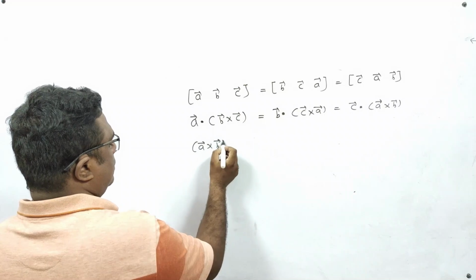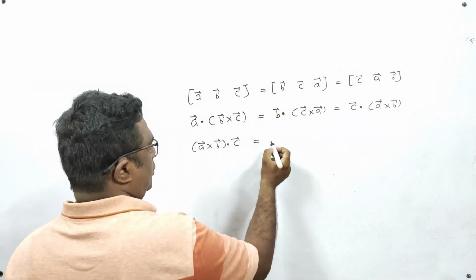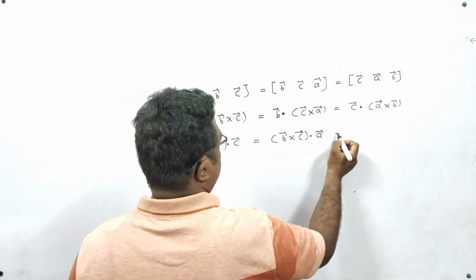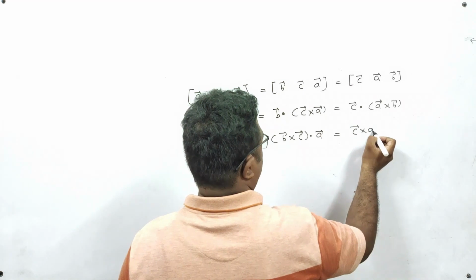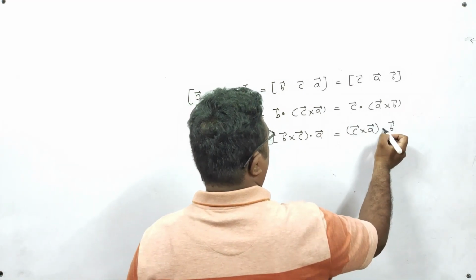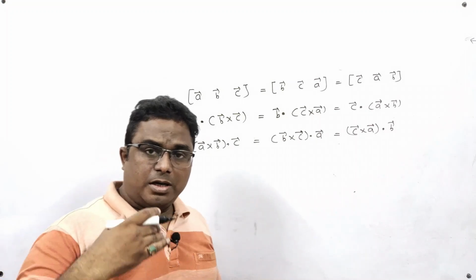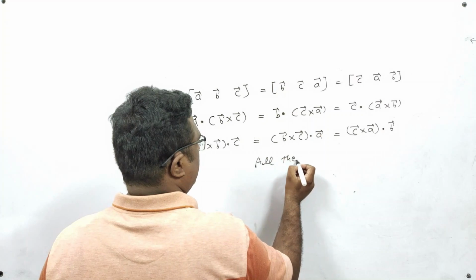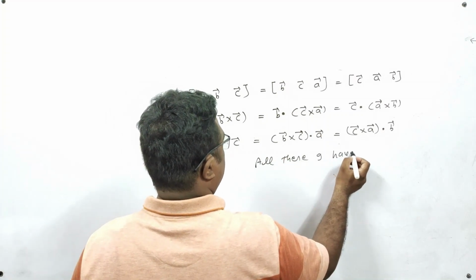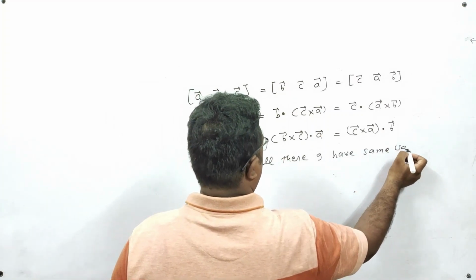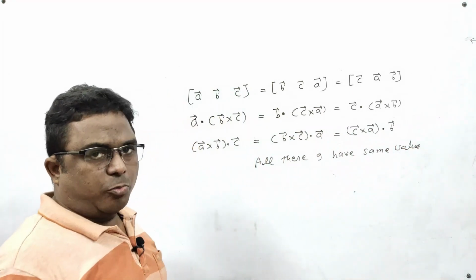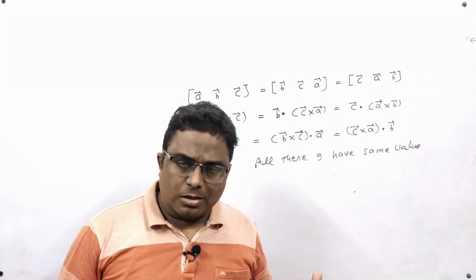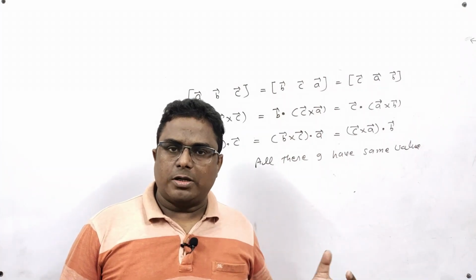A cross B dot C is equal to B cross C dot A is equal to C cross A dot B. So I have written the same thing in 9 different styles, and all these 9 have same value. This is a very important point, that if you are not changing the cyclic order of the letters in the scalar triple product, the value will come same.